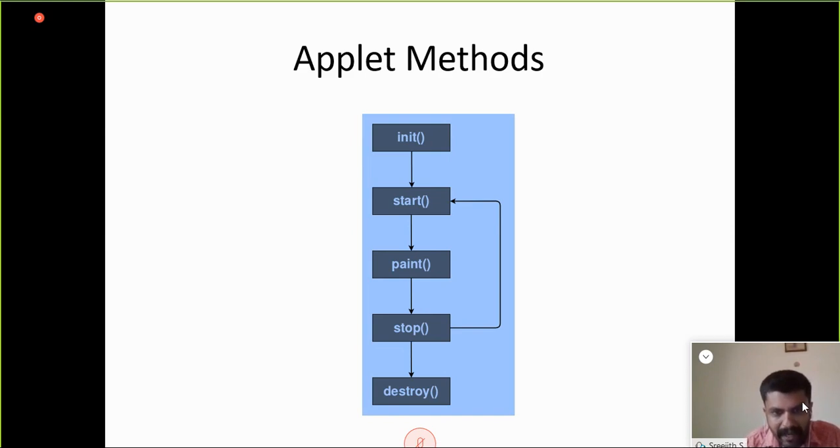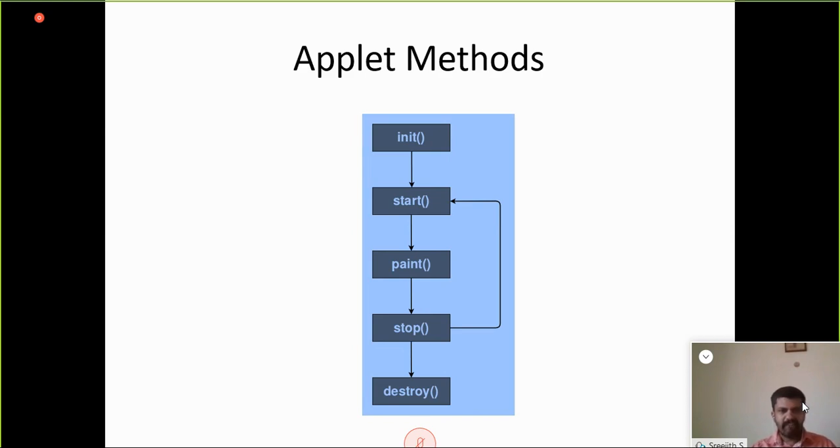So when we come back again, stop and start are called: first init, followed by start. Then if I want to draw something directly onto the applet container, we use a method called paint. Finally, when we close the applet, the destroy method is invoked. You will understand these things in detail; I will demonstrate them with a program also. So once again, these are the applet methods.